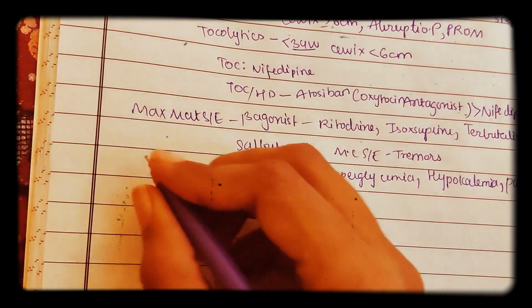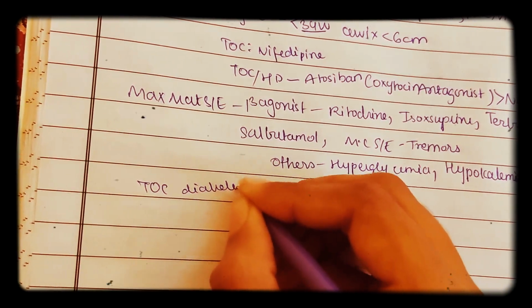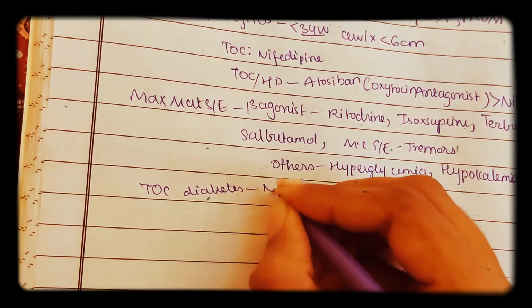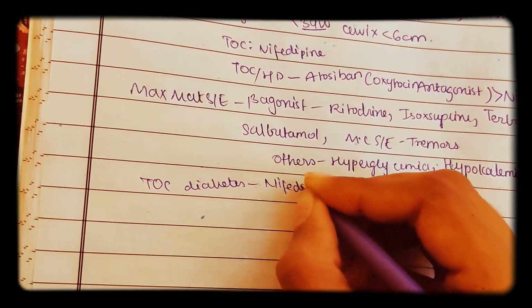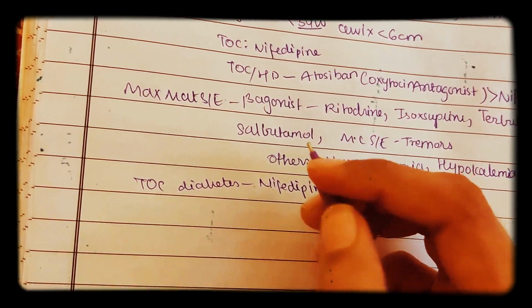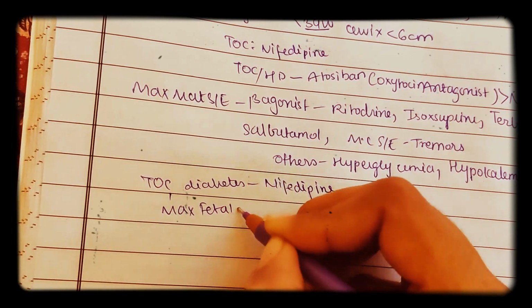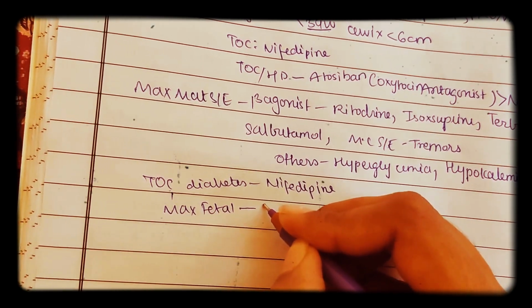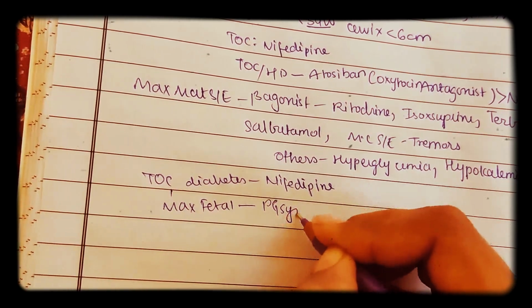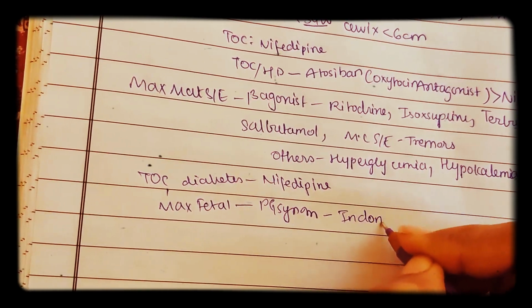The tocolytic of choice in diabetes is nifedipine, and the tocolytic which has maximum fetal side effects is the PG synthesis inhibitor, that is indomethacin.